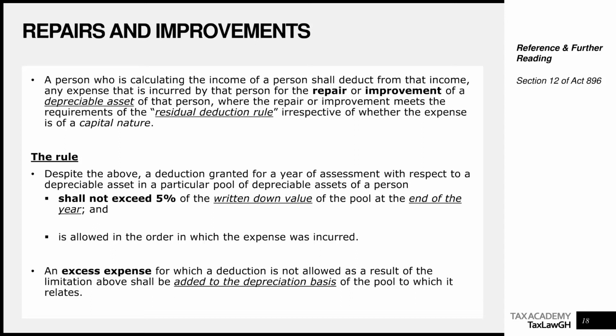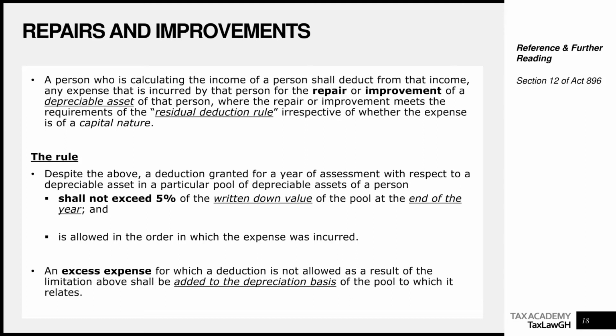We are saying despite the above that says you can deduct repairs and improvement expenditure that is wholly, exclusively, and necessarily incurred, a deduction granted for a year of assessment with respect to a depreciable asset in a particular pool of depreciable assets shall not exceed 5% of the written down value of the pool at the end of the year. So you have been given a limit as to how much repairs and improvement can be deducted for a depreciable asset. And remember, all depreciable assets belong to a pool, right? So we are saying that this deduction is allowed in the order in which the expense was incurred.